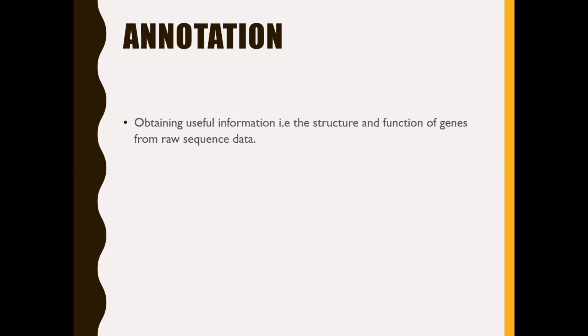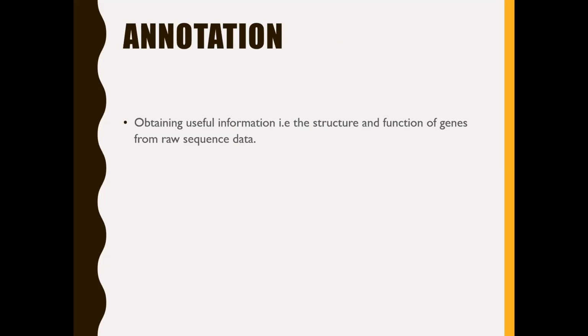But at the same pace, we are not able to annotate the information. Annotate in the sense, identifying the functionality of these sequences, or identifying the structure of these DNA sequences.